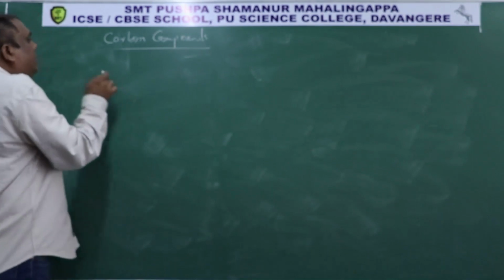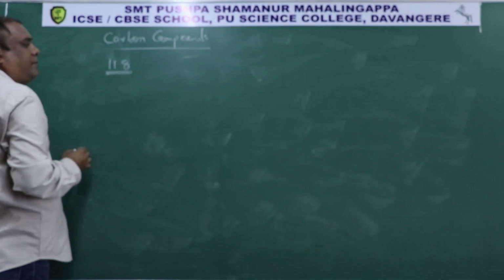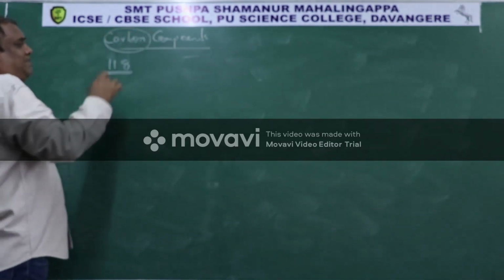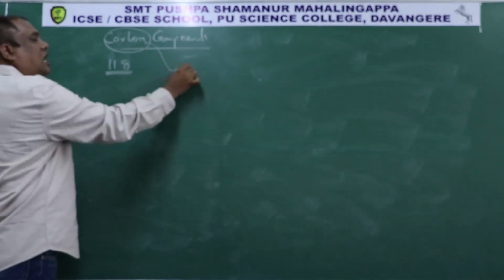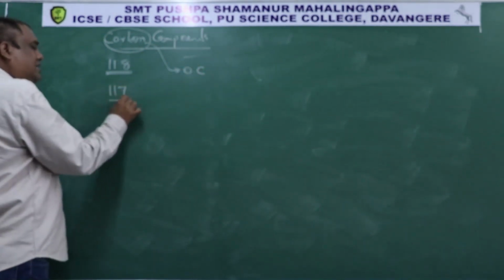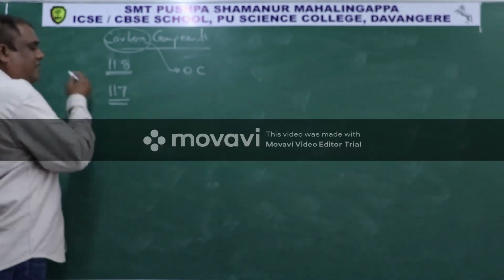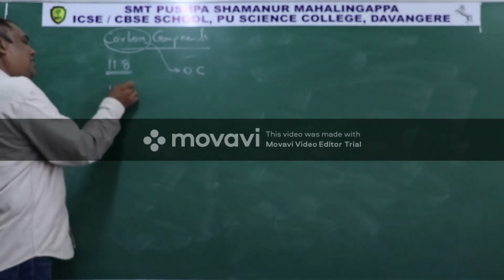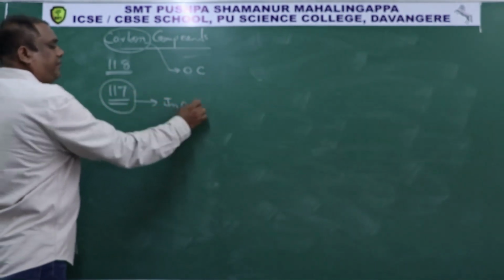In the periodic table we have 118 elements. In that, one element is carbon. Especially carbon compounds we study as a separate branch called organic chemistry. For the remaining 117 elements, we don't study nitrogen chemistry, sulfur chemistry, phosphorus chemistry, hydrogen chemistry like that. Chemistry of all these 117 elements we study in inorganic chemistry.